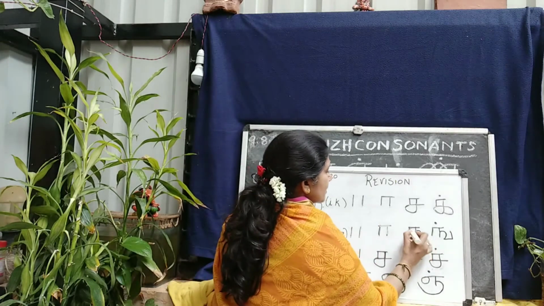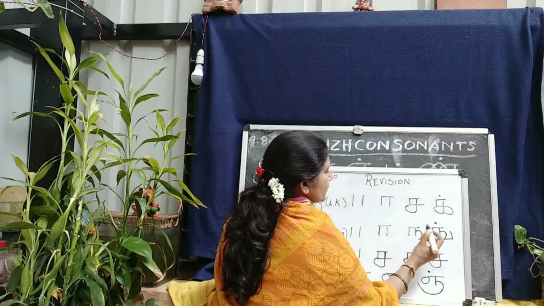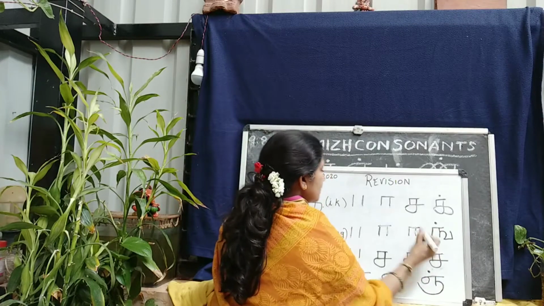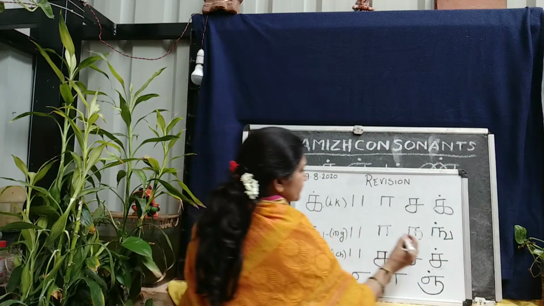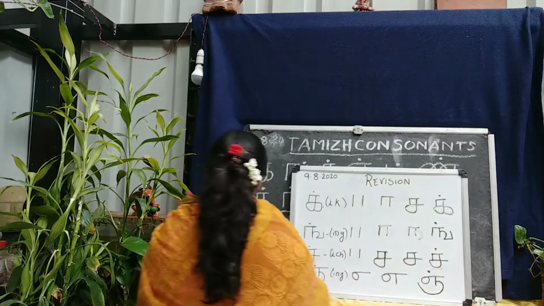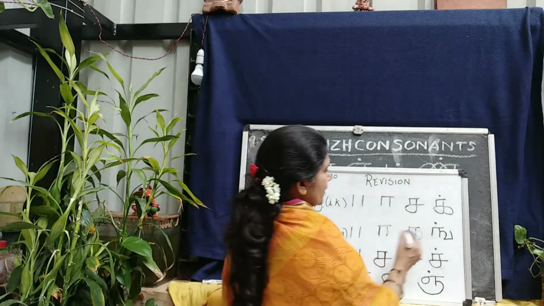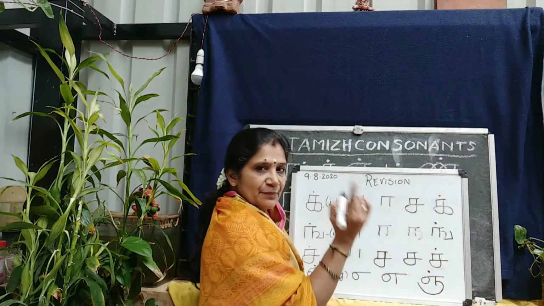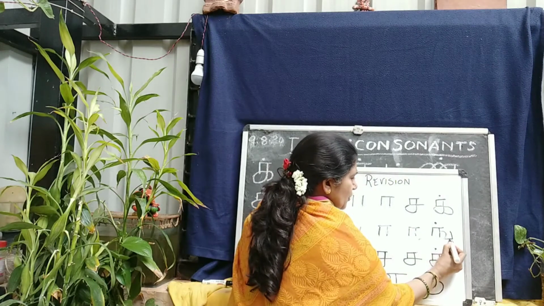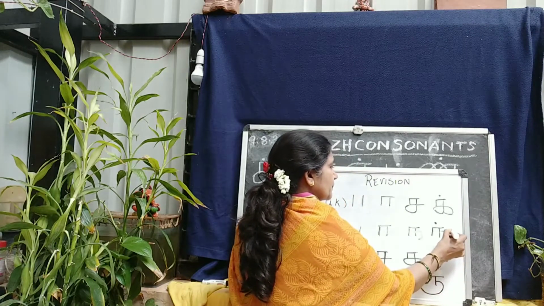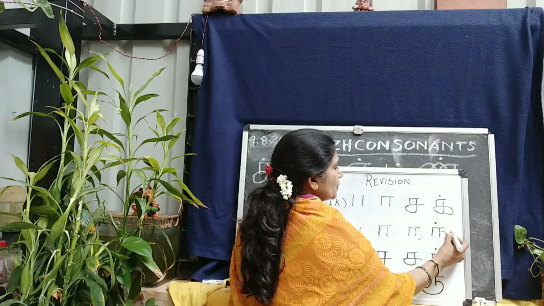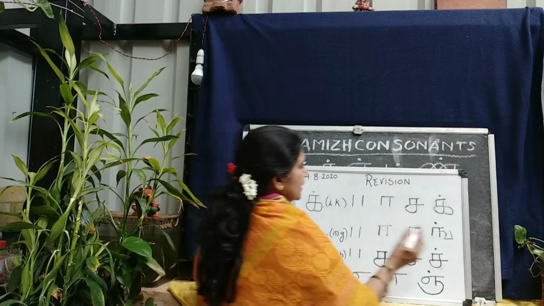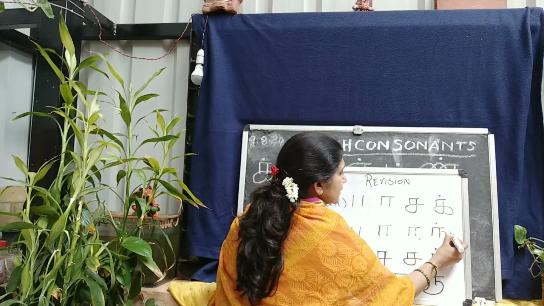Next, after writing this, draw from the second parallel, draw an ulta C. Write an ulta C. It's like this. Okay, ulta C. Then from the ulta C, what you will do? It's like 2. From the ulta C, bring it down to a small straight line and pick it up. It looks like 2, but just stop it here and it is ing, and a dot here, it is ing.